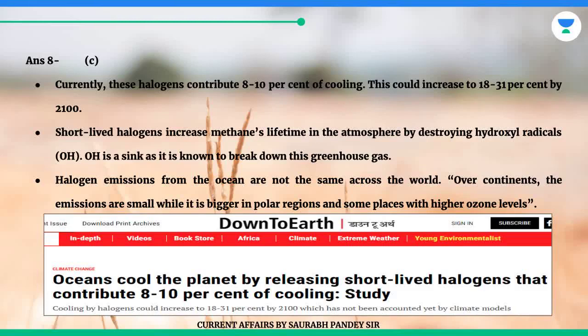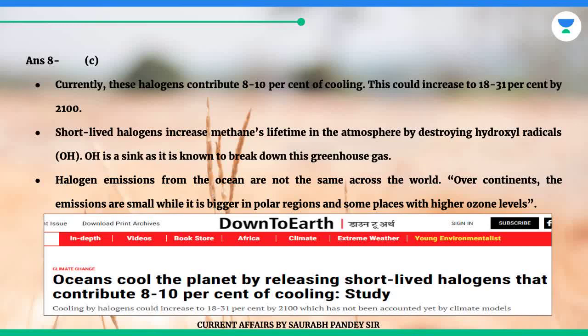The answer is C. Currently, these halogens contribute 8 to 10% of cooling. This could increase to 18 to 31% by 2100. Short-lived halogens increase methane's lifetime in the atmosphere by destroying hydroxyl radicals, OH. OH is a sink as it is known to break down this greenhouse gas.